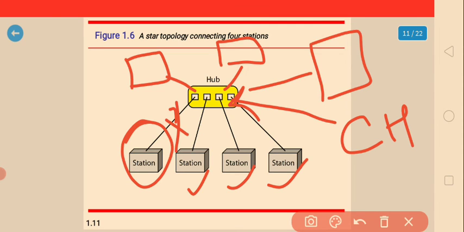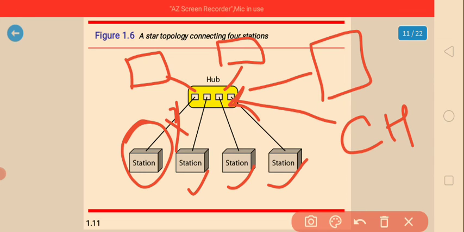That is one advantage. It is also easy to troubleshoot and isolate problems. If any one system fails, it is isolated and we can troubleshoot it easily. If any problem occurs, we can find it easily.